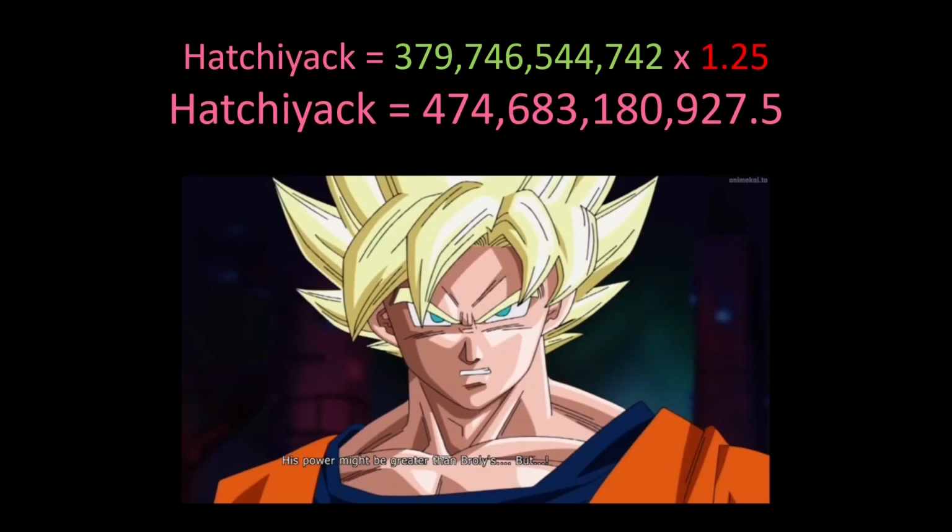And now we move to Plan to Eradicate the Super Saiyans, Hachiyak. This was pretty self-explanatory. Hachiyak's power might be greater than Broly's, so it's 1.25 times greater than Broly's, and Hachiyak's power comes out to be 474.6 billion.